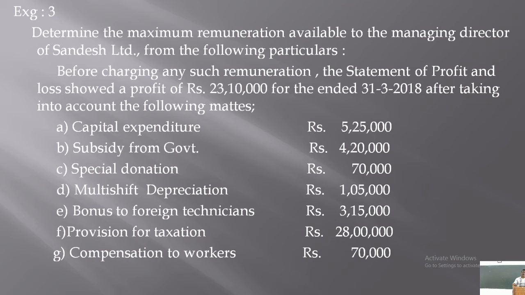And from this information you have to calculate managerial remuneration available to the managing director of the company. Before charging such remuneration, the statement of profit or loss shows a profit of rupees 23,10,000 for the year ended 31st March 2018, after taking the following matters into account.